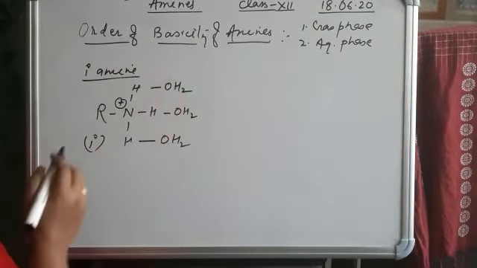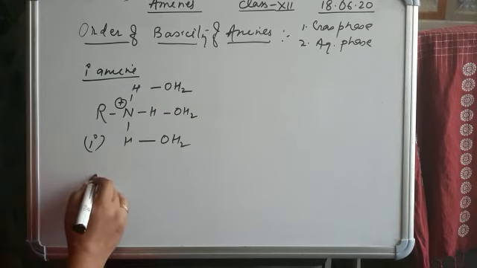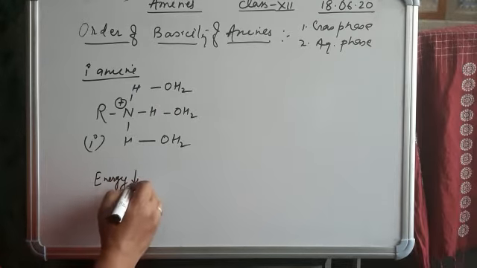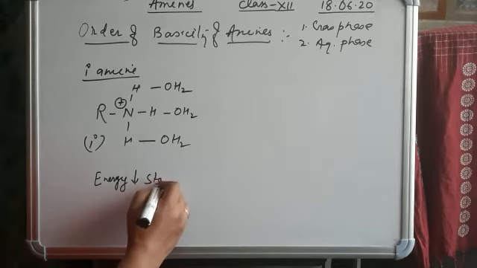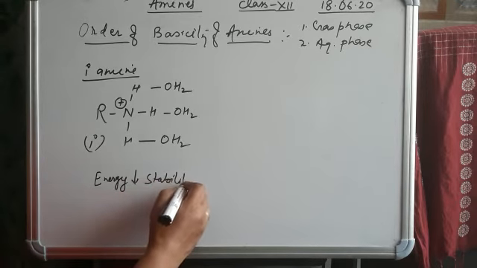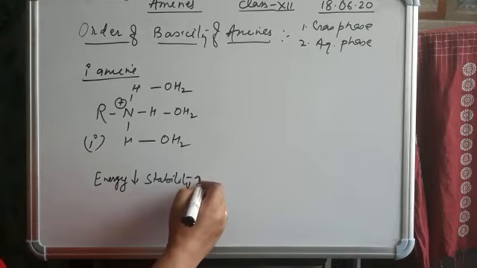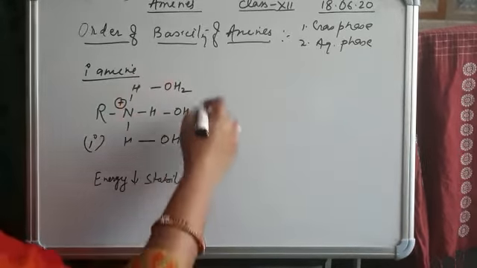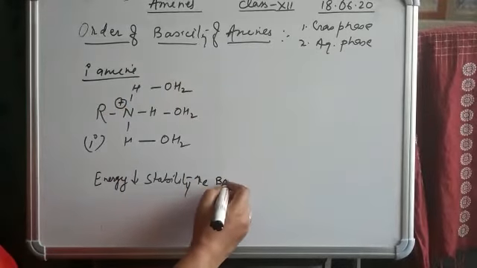So 3 times energy is released, and we know that if energy decreases, stability increases, and the stability of the cation increases the basicity.